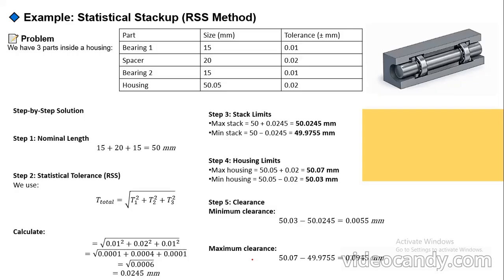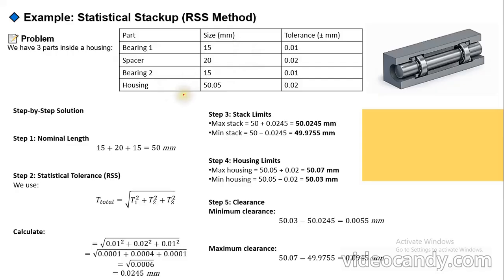So please understand, this is a stack up which is going to be of the linear type. It is not a radial one. We are going to use the linear type stack up for this particular one. It is not only for RSS, it is the same for the worst case also. So in both the worst case and RSS, we are going to do linear type stacking. Similarly, we have the first bearing, the second bearing, spacer and housing. The dimensions are also the same, so I am not going to repeat them.